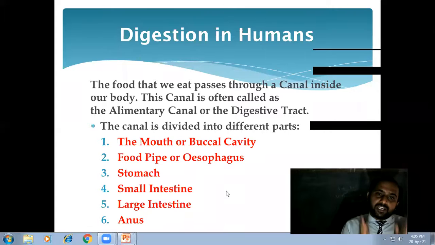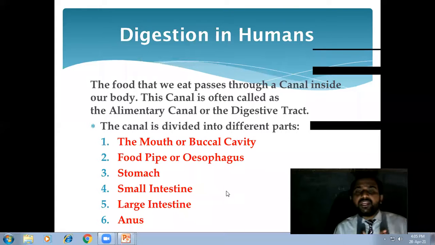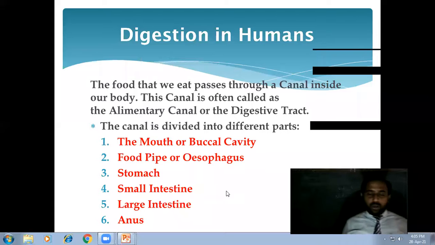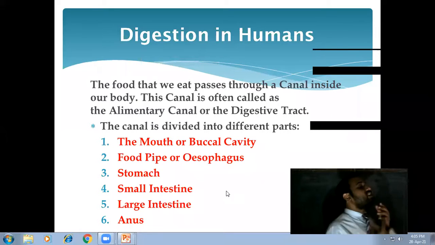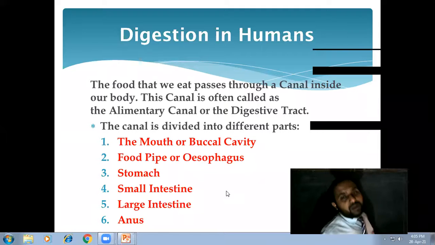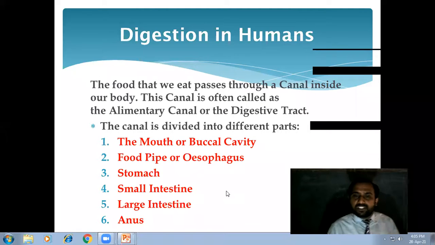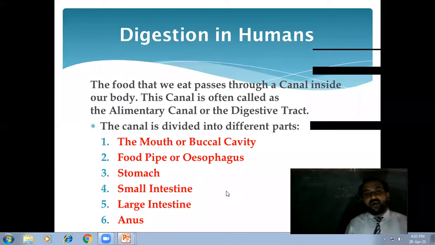One canal starts from our mouth and goes to the different parts. I gave you one example that day of one route.